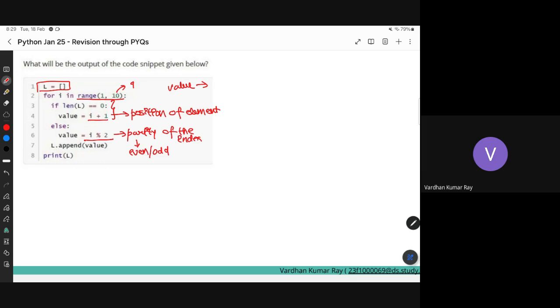Right? So now I append the value to the list. Can you see what will happen? First i is 1 and my list is empty. So my value will become 2 and the list will have 2 as the first element.